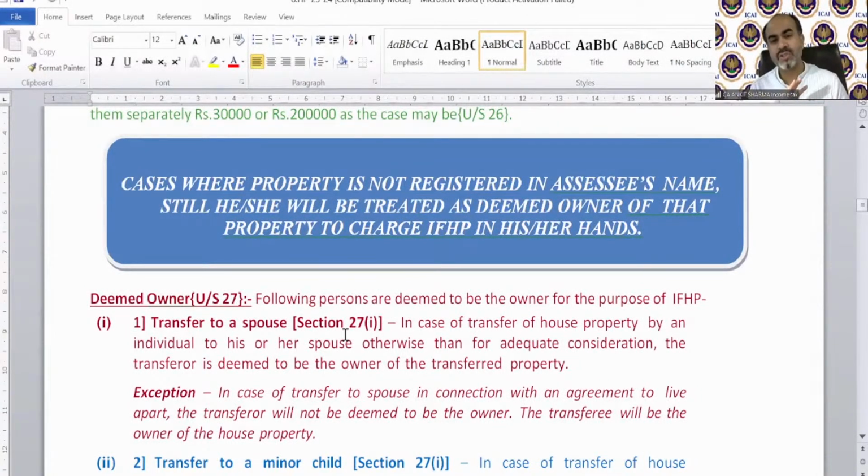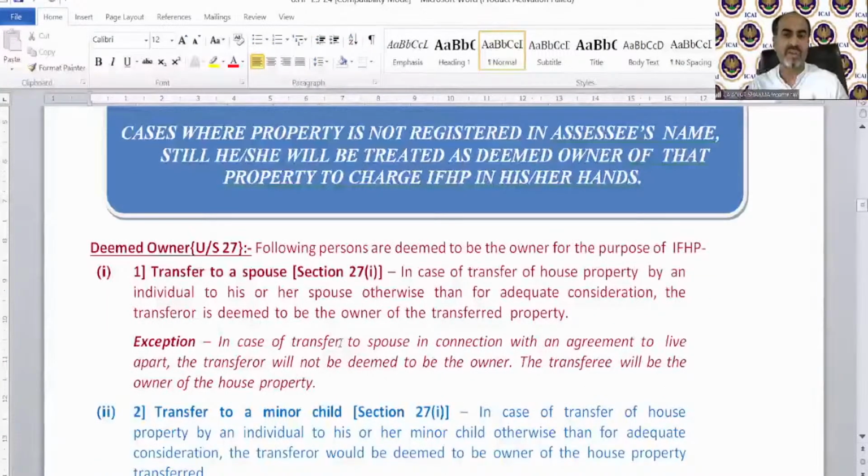These are generally like clubbing provisions. If the clubbing provisions have been discussed in your class, the deemed owner concept is just similar to them. And if it has not yet been covered in your session, then it will be covered later. So what is the deemed owner concept? Let me discuss it with you one by one. First is transfer to a spouse.